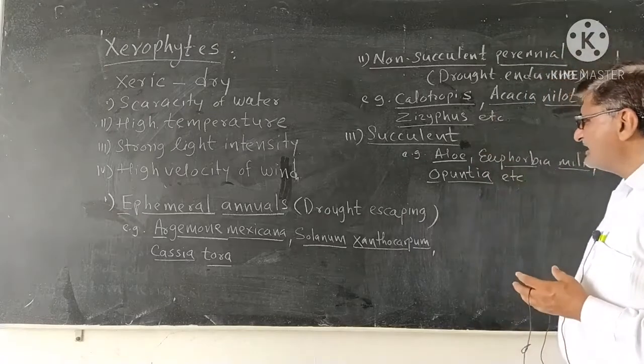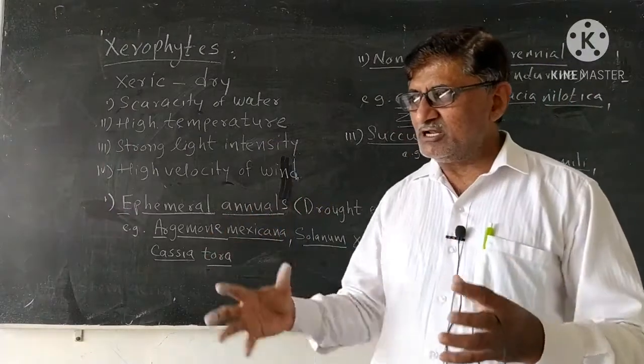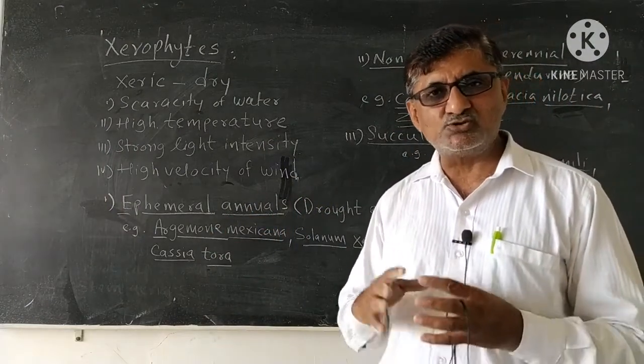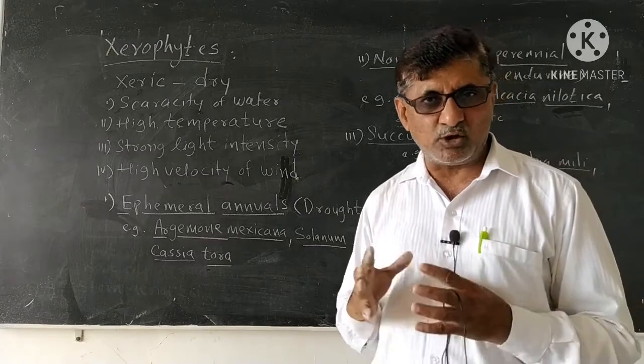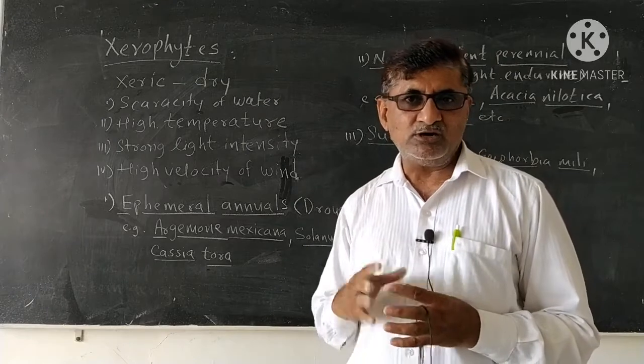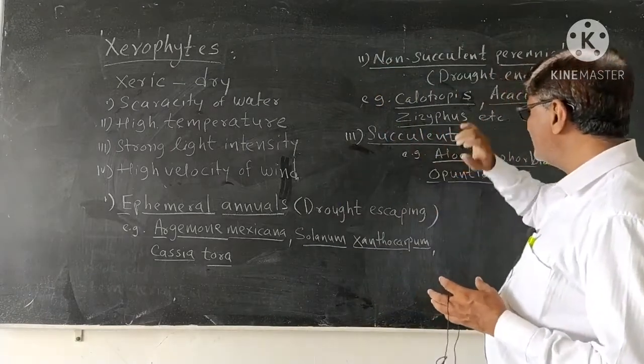Such water, absorbed in large amounts in the rainy season, is stored in different organs of their body, and that is why their body becomes succulent or fleshy, and this group of xerophytes is called succulent xerophytes.